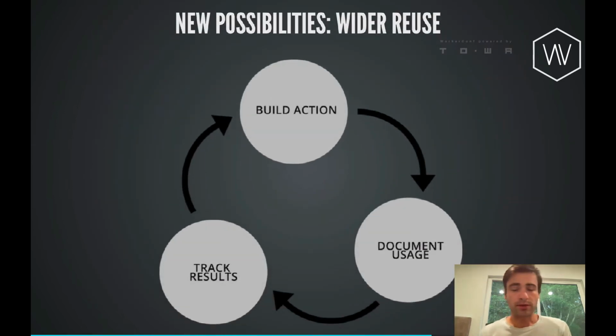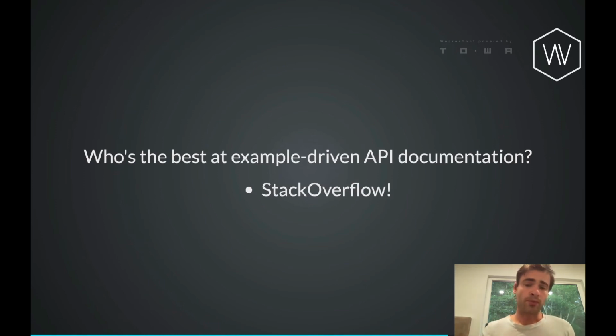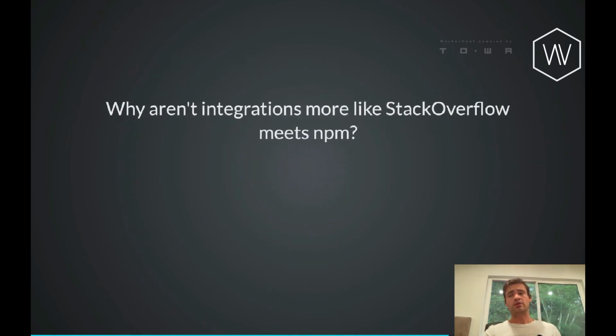And this leads me to one other possibility that I'm pretty excited about, where the current cycle that we've talked about is, we build an action, we document it, and then we track the results. But going back to our initial documentation question, I would ask, who is the best at example-driven API documentation? And I would argue that it's Stack Overflow. Stack Overflow is this crazy community-driven site where people say, I'm trying to do X, and other people come in and say, well, here's how I would achieve X. And it's hugely successful, as we all probably know.